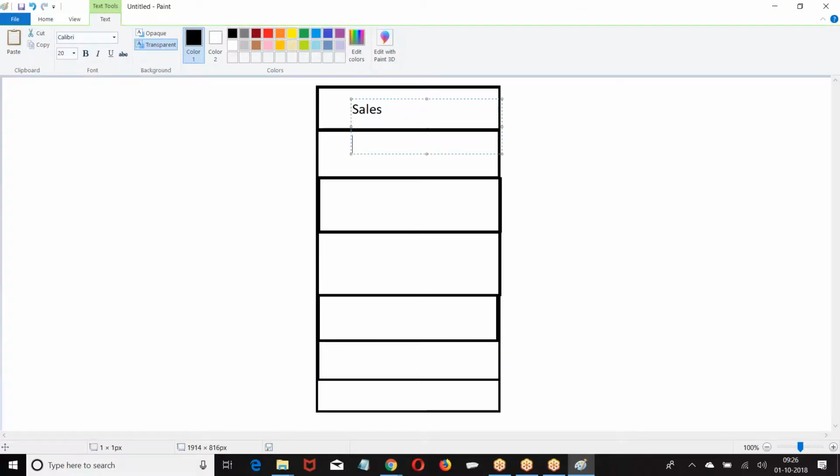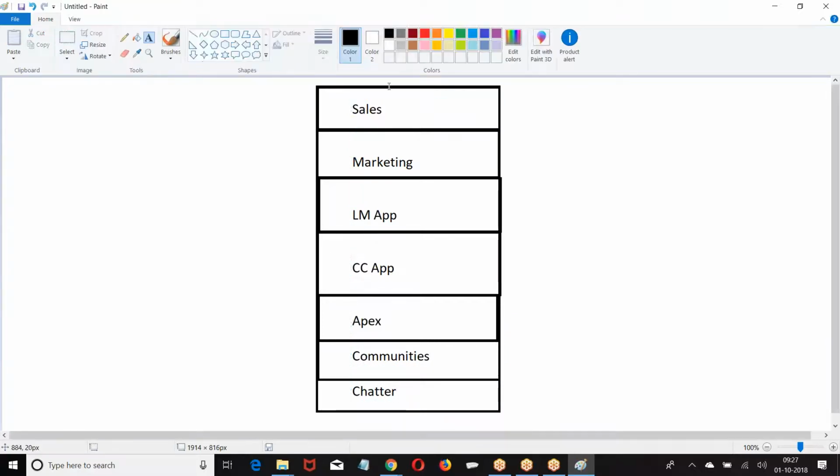Some sales application. These are the functionalities what are available on my production. On my production, sales application is there, marketing, loan, credit card, Apex, communities and charter.